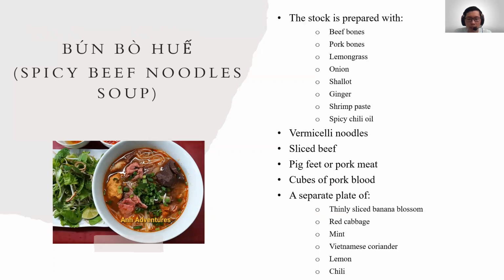A bowl of bún bò Huế consists of vermicelli noodle, a different kind of rice noodle, slices of Monterey or whole beef shank, pig's feet or pork meat, cubes of pork blood, onion and green onion. A bowl of bún bò Huế is served with lemon, chili, thin slices of banana blossom, red cabbage, mint, and vitamin coriander on the side. You can freely choose to add any ingredient among these into the bún bò Huế based on your preference.